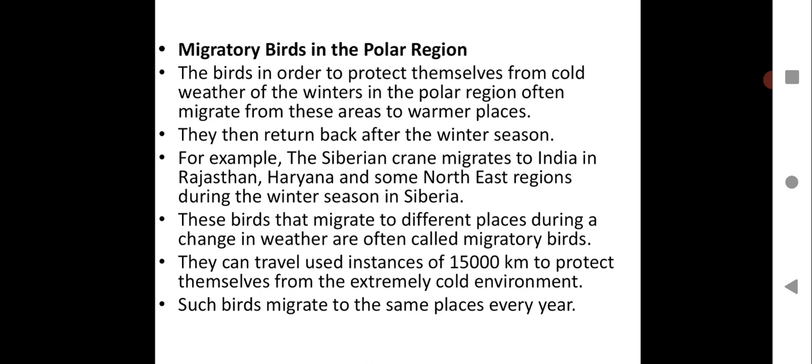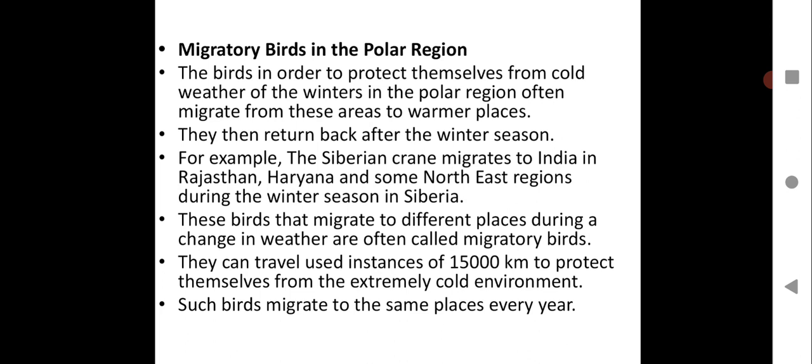Many birds migrate during extreme climate so that they can protect themselves. They go to some part of the world where they can adapt to that climate for that particular time, and then they go back to their original places. This is the provision of nature given to them.